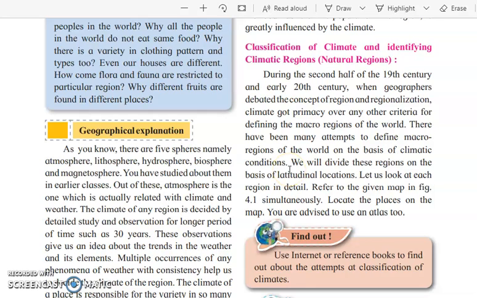Now, based on the regions, you can see that there are different climates. Okay, so like that, the geographers had divided and segregated the climatic regions. Now, we will divide these regions on the basis of latitudinal locations. So let us have a look at all these regions in detail. Now in this chapter, the distribution of all these regions which we are going to study today is about the range of latitudinal distance.